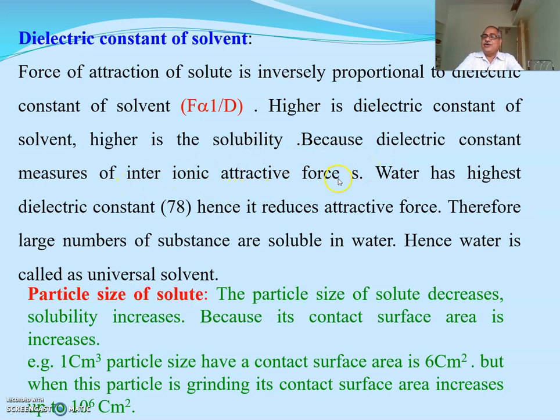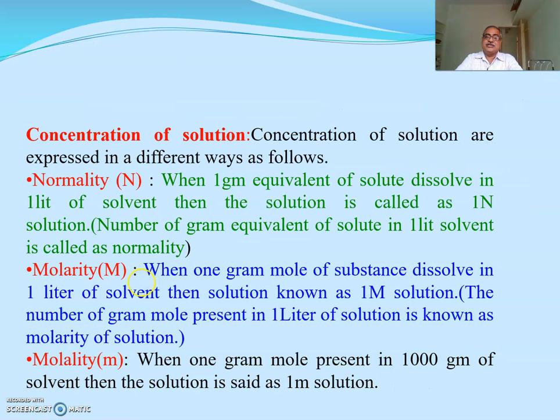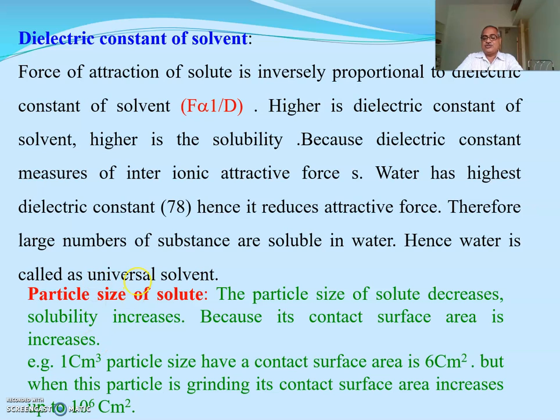Water has the highest dielectric constant among all solvents, that is 78, and hence it reduces the attractive forces. Therefore, a large number of substances are soluble in water. Hence, water is called a universal solvent. In our laboratory, near about 99% of solutions are prepared in water. Hence, it is known as a universal solvent.